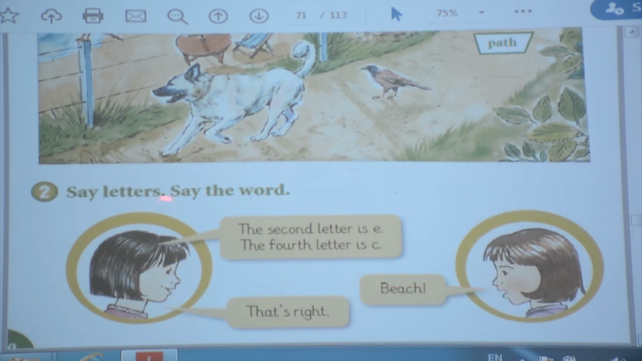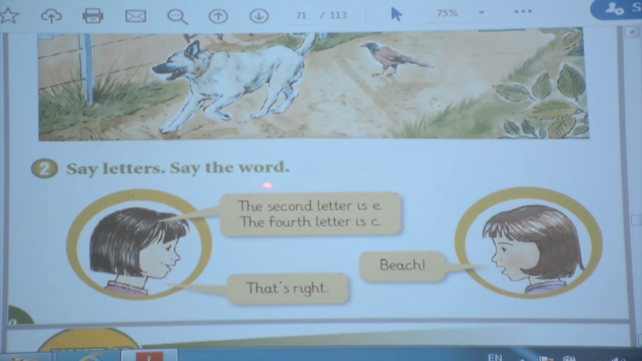And number 2, say letters, say the words. It's question and answer. One of them asks, another one answers. She said, what's the second letter? E. The fourth letter is C. What is it? Tell me the word.